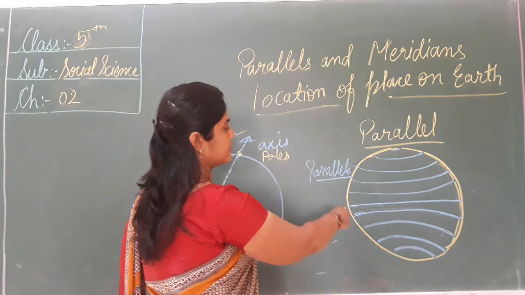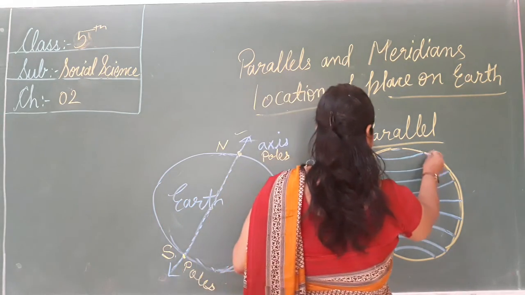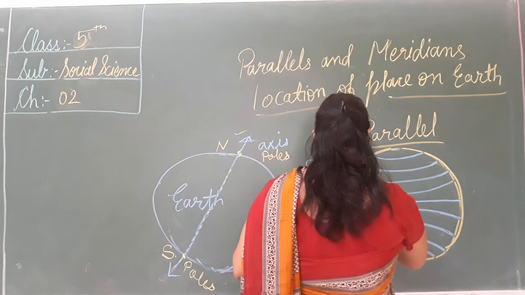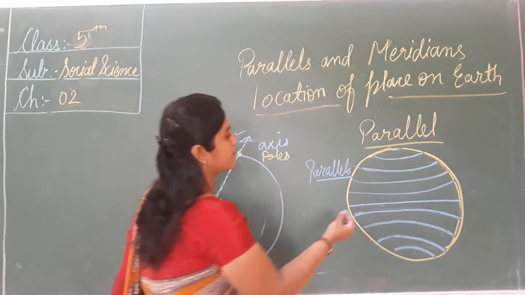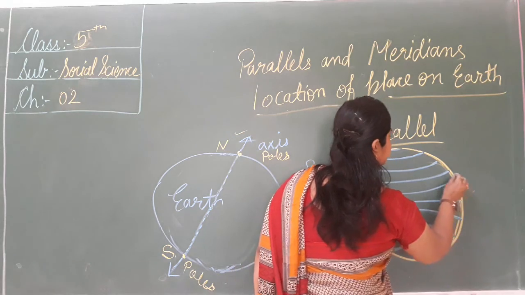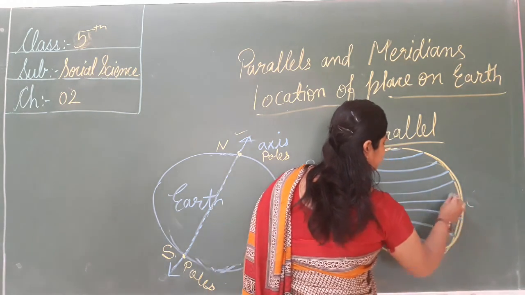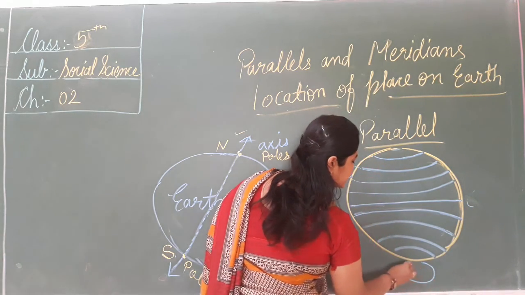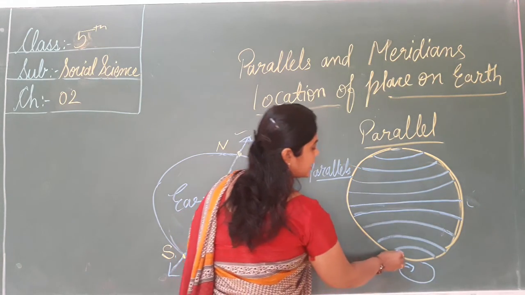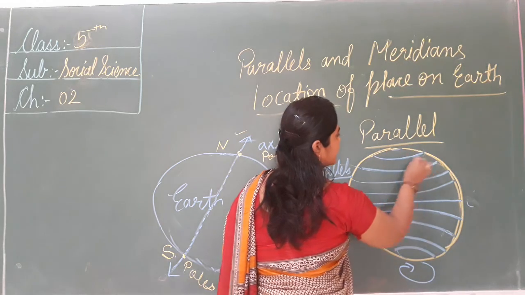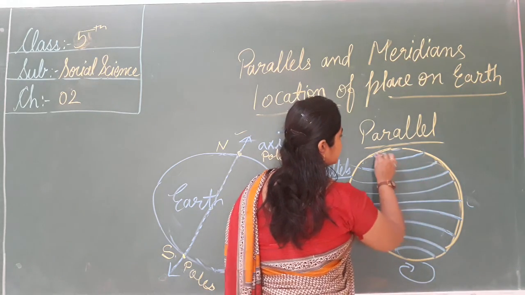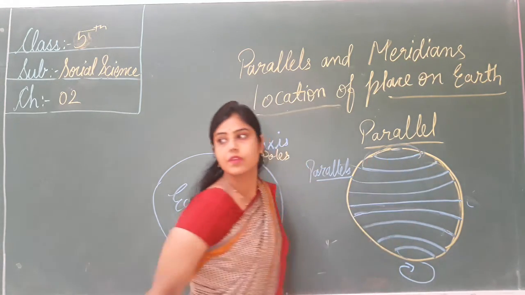These circles have lines, and it runs from east to west. This is the east, so it runs like this. This is a set of circles.